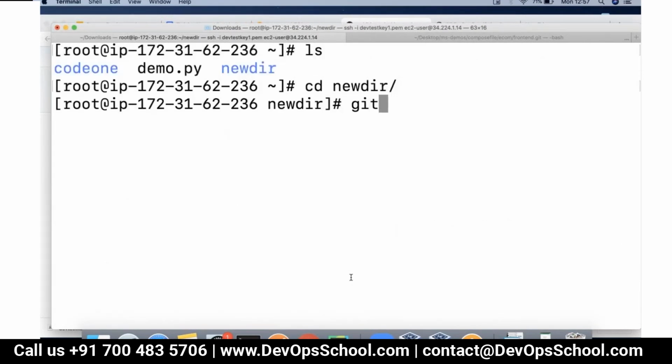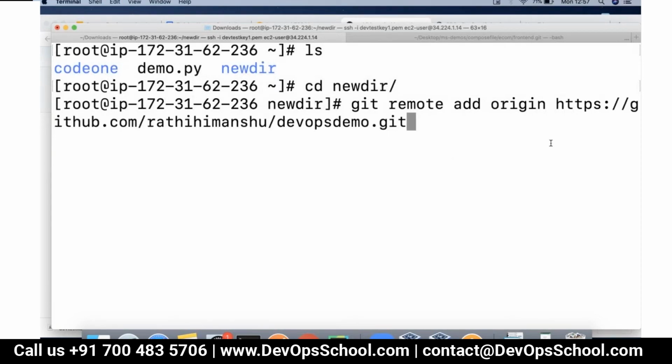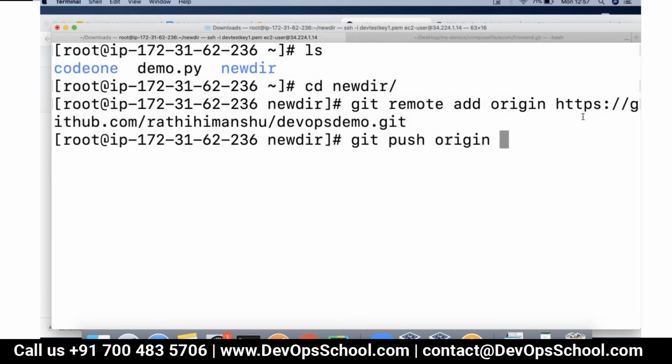How do you do that? git remote add, and then you give it a nickname. I'm giving it the nickname origin, which is usually popular, and then you pass the URL here. I'm using an HTTPS URL, so I'll be using username and password as the authenticator. Then I'll do git push origin master. What I'm telling it is that whatever my local master branch is, push that into the remote origin, and origin points to this remote